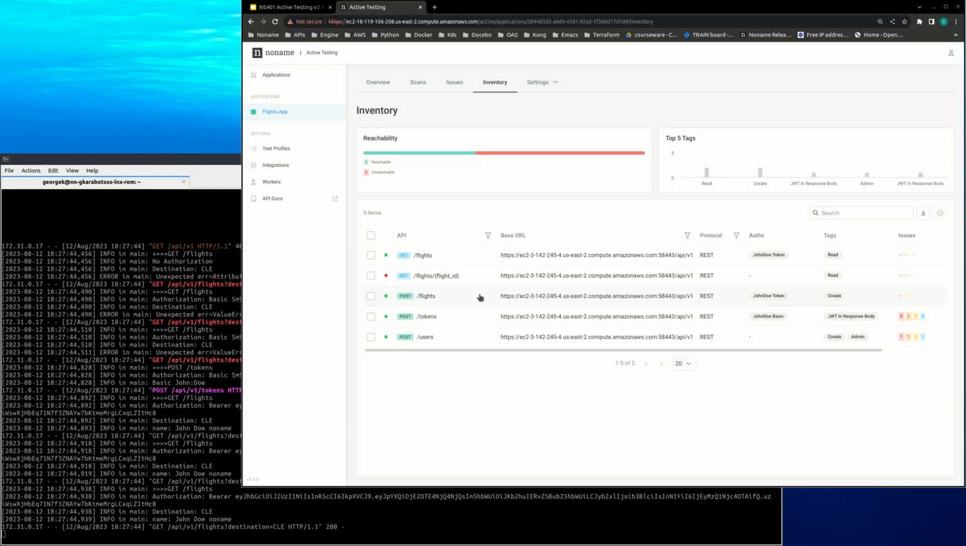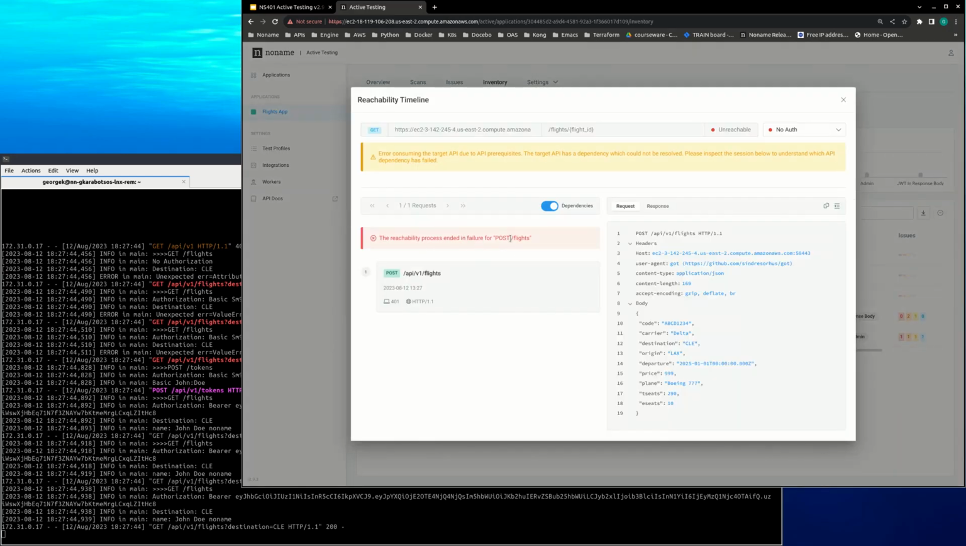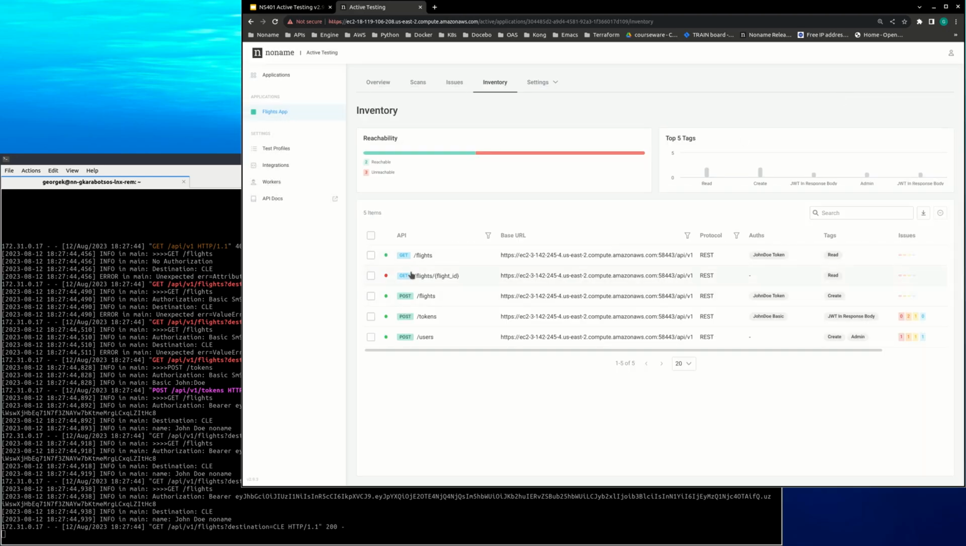Okay, great. Now let's go to the more interesting use case, this get flight by flight ID. And remember, there is a dependency right here, right? So the get flights by flight ID depends upon the post flights by flight ID. Now, previously, when we were getting this type of a reachability timeline where the post flight was not reachable, that no longer applies, right? Because post flight is reachable.